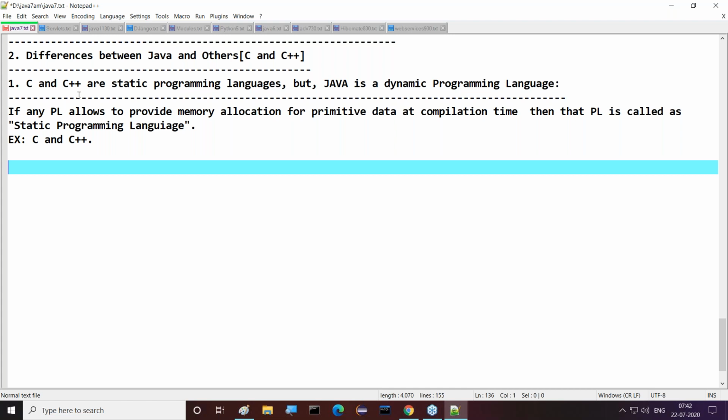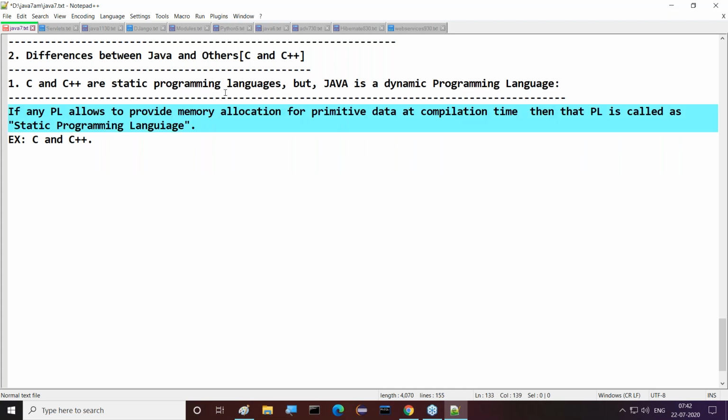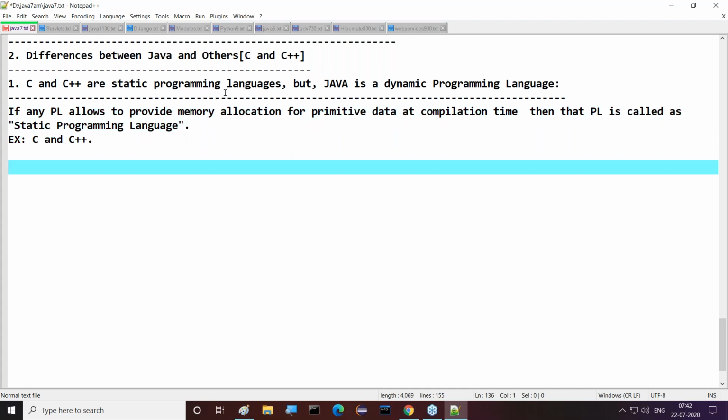compilation time only, not at runtime. That's why C and C++ are static programming languages. Because of this reason, we can understand C and C++ are static programming languages. Fine, good.